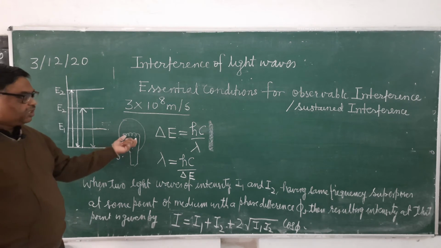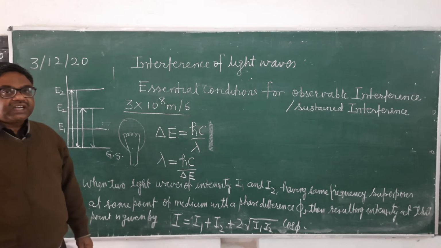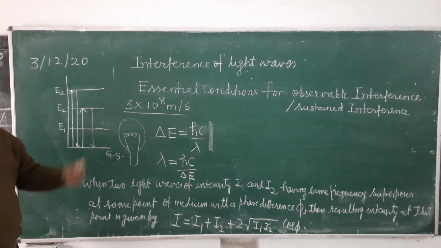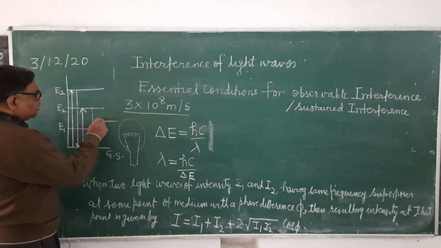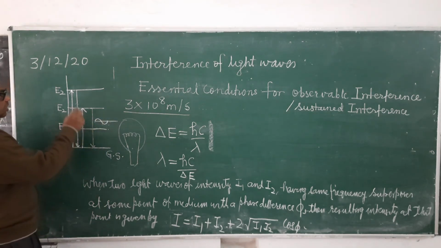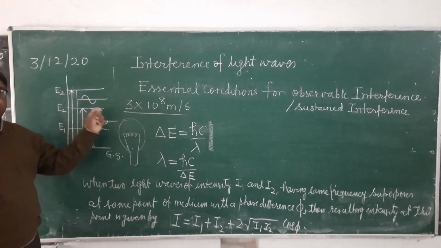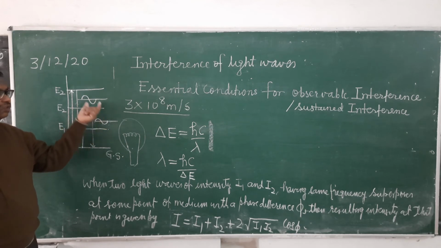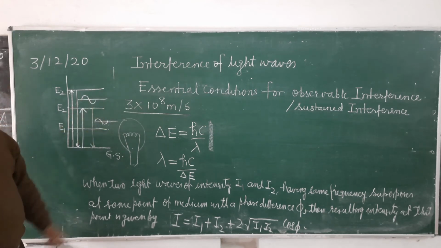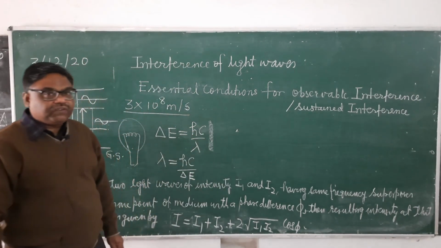So it is not emitting light waves of the same frequency. Secondly, it is also not emitting light waves in the same phases. Means the wave produced due to this transition and the wave produced due to that transition will be different in phases. Its phase may be phi 1, its phase may be phi 2. And when phases are different, what will happen? When they meet at some point, the phase difference will also vary with time.